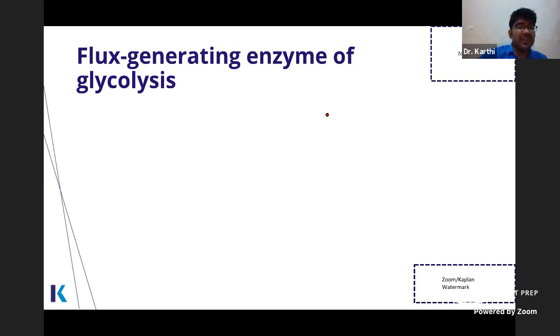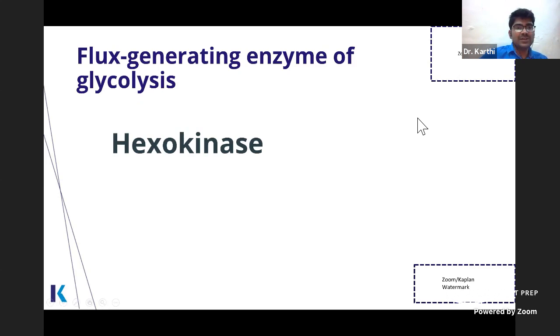Now, this question, flux generating enzyme of glycolysis. This is your hexokinase. Okay, so hexokinase converts as much glucose as possible into glucose 6 phosphate. So it creates the flux. It puts the glucose 6 phosphate into glycolysis. Flux is the rate of reaction.